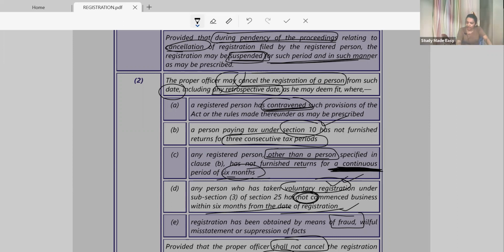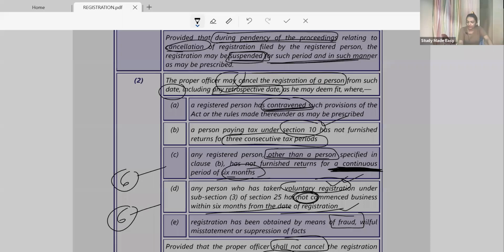Are you getting? This is also six months, and this is also six months. The whole story happens within six months. Everything happens in six months. That is the loophole: within six months, if I am not filing a return, or within six months I fail to commence the business, then are you getting it, only for ITC purposes you got registered, saying I am buying ITC and will utilize ITC. So it is six months every year.